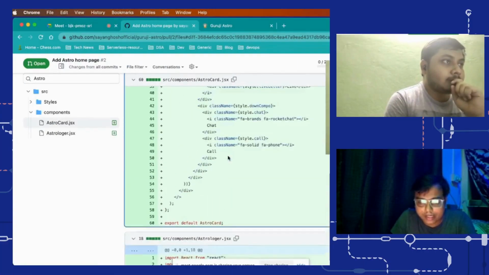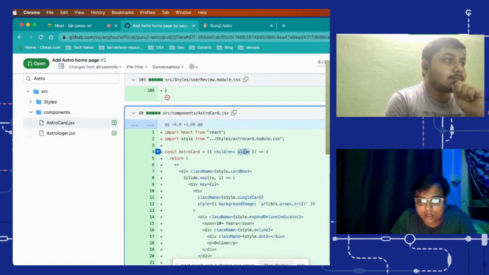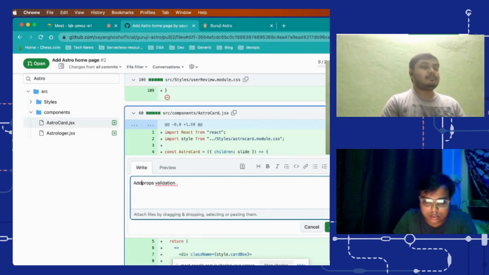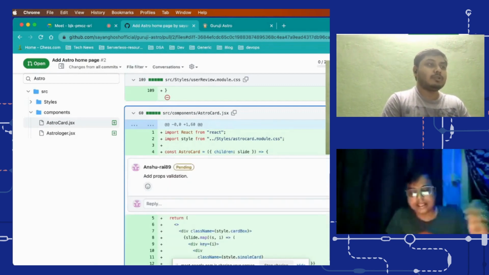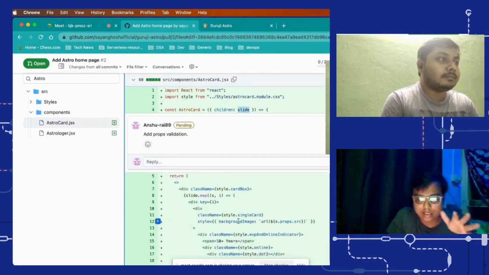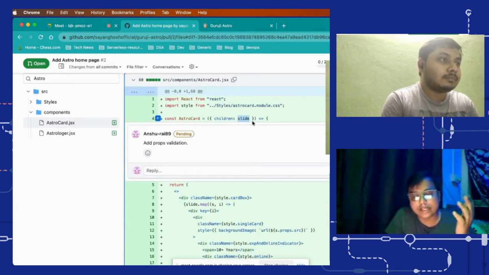One more thing that I suggest is that you also do something called props validation. Let's say you are expecting this prop to be an object which contains some values inside of it, but someone sends a number, right? In that case your application will crash.